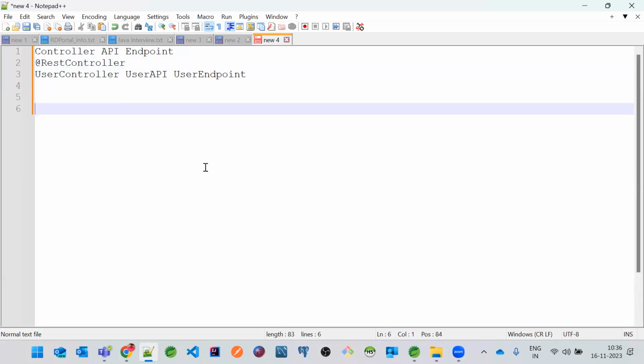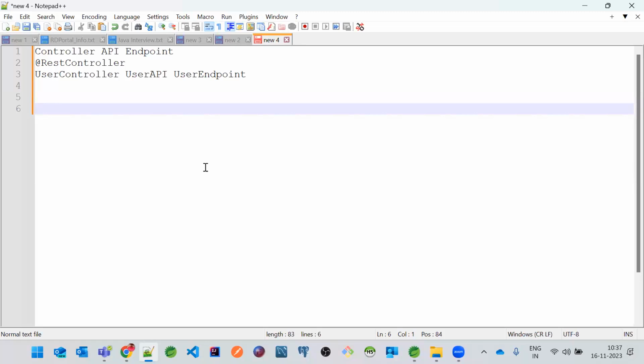A class must have only one and only responsibility. What is the responsibility of a controller class? Anyone knows? What is the responsibility of a controller? It has to just receive the request and it has to return the response. That is the only job of a controller, right? You cannot write some business logic code. That means connect to database, all these kind of things. Connect to database and get some records. You cannot write that code inside a controller.